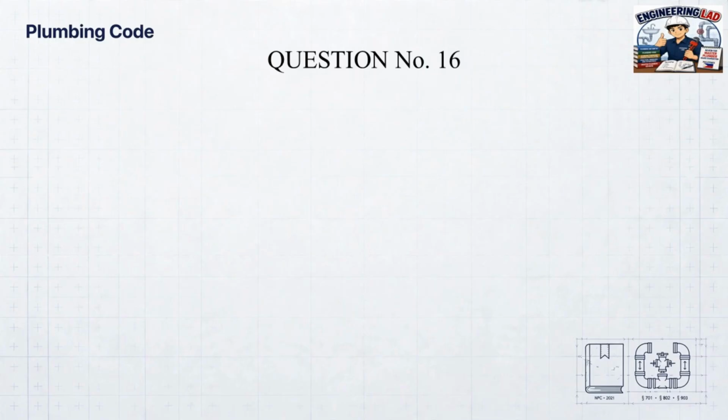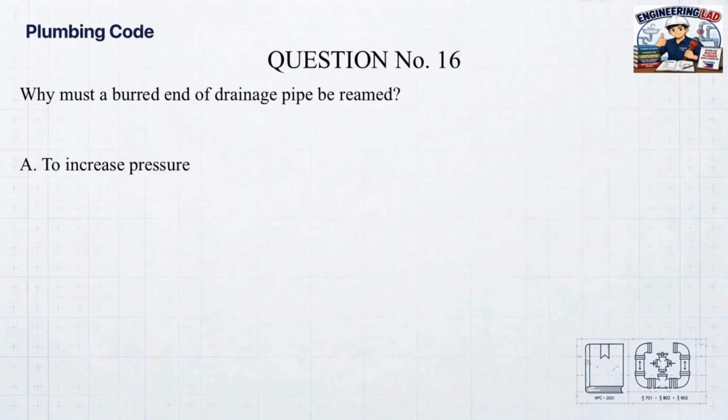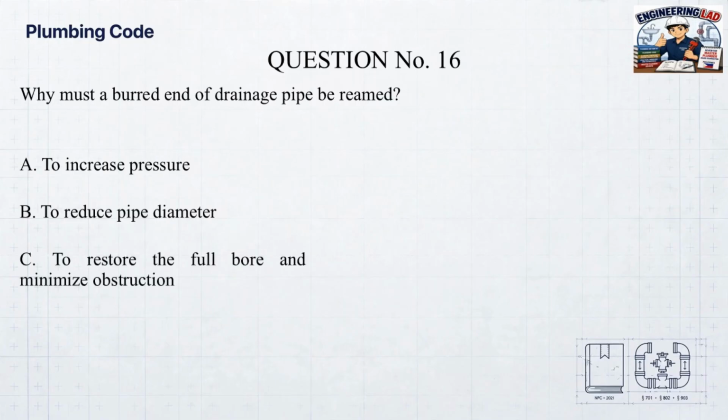Question number 16. Why must a cut end of drainage pipe be reamed? A. To increase pressure. B. To reduce pipe diameter. C. To restore the full bore and minimize obstruction. D. To increase the pipe slope.